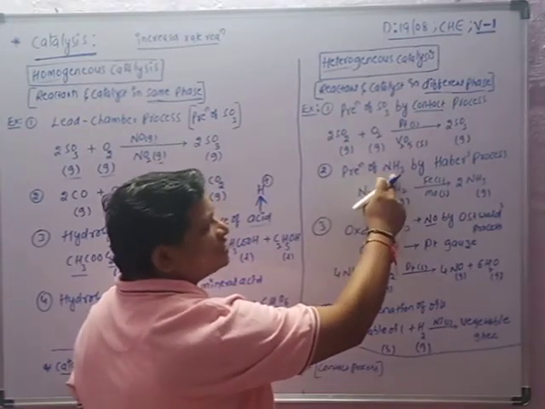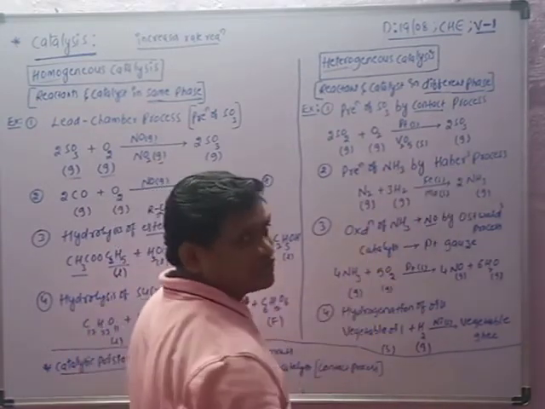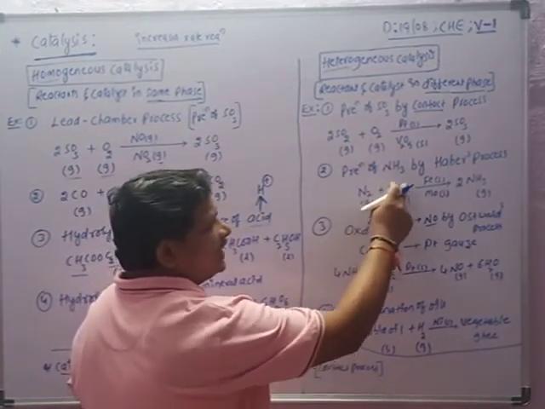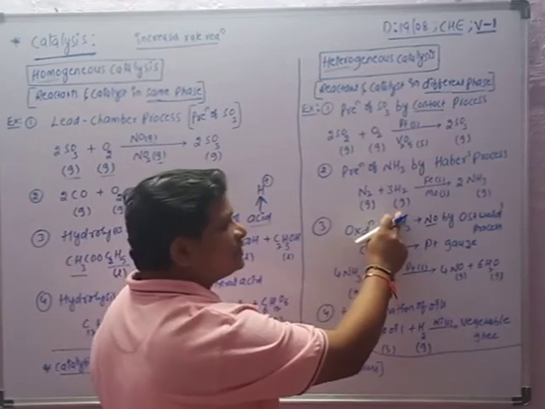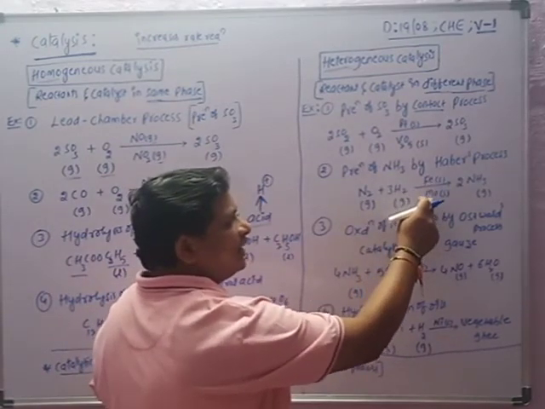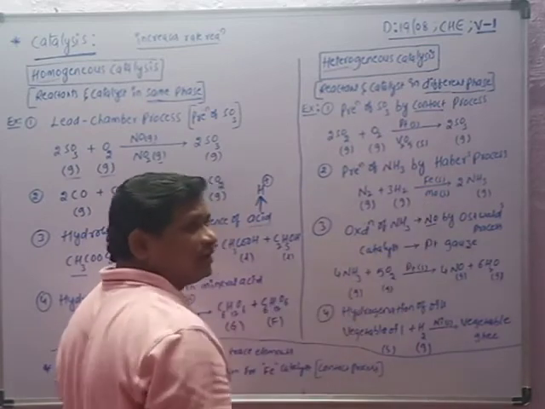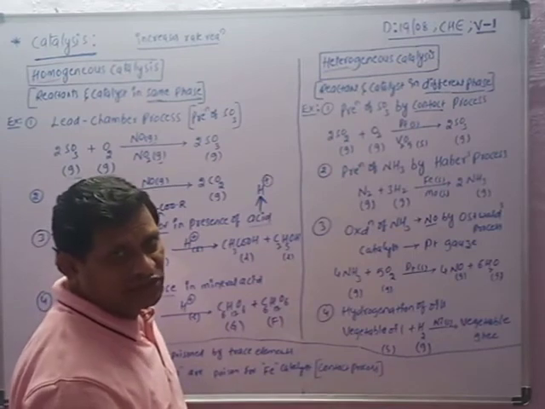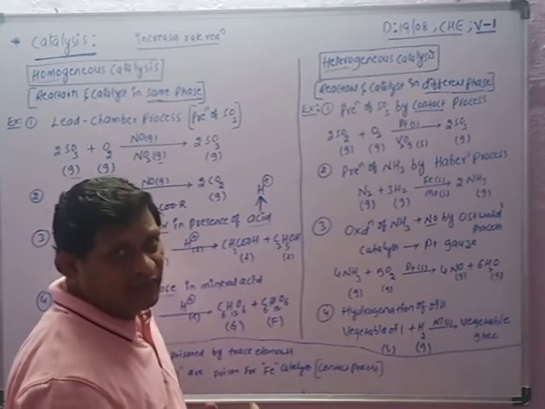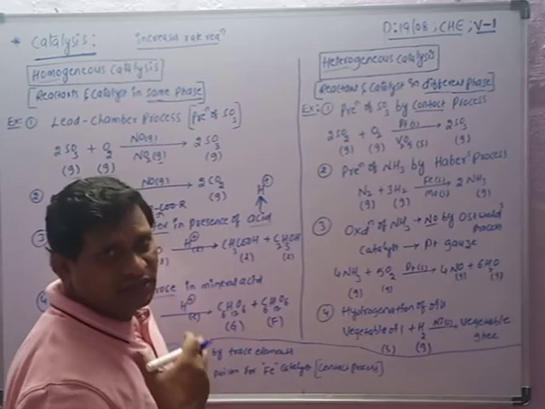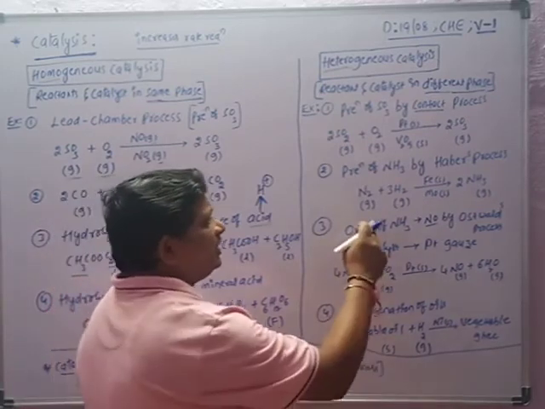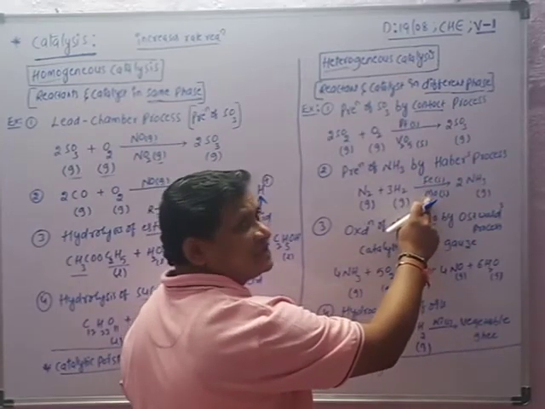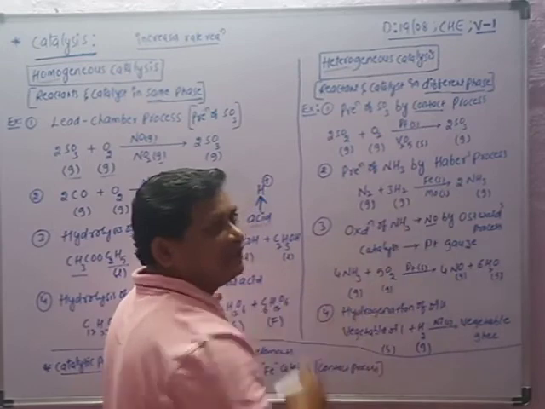The second one is preparation of ammonia by Haber's process. Nitrogen gas and hydrogen gas react in the presence of iron catalyst, with molybdenum as the promoter. What is the function of the promoter? The promoter increases the activity of the catalyst. What is the function of the catalyst? The catalyst increases the rate of reaction. The reactants are gases, and the catalyst and promoter are solids. Different phases.